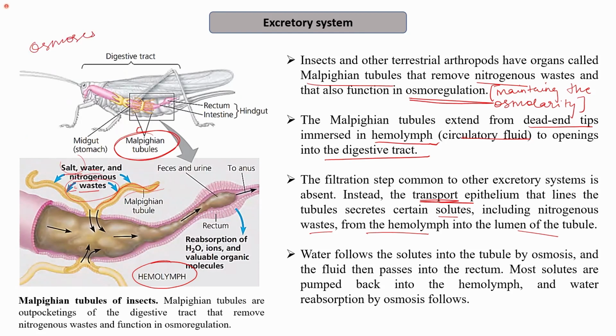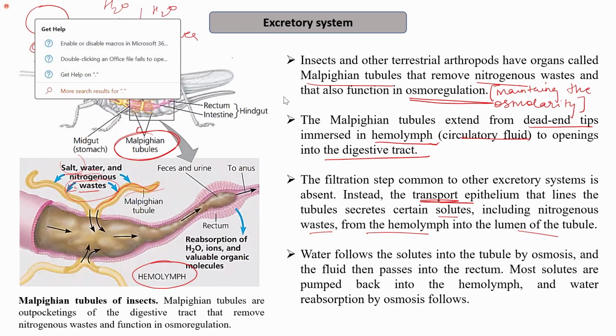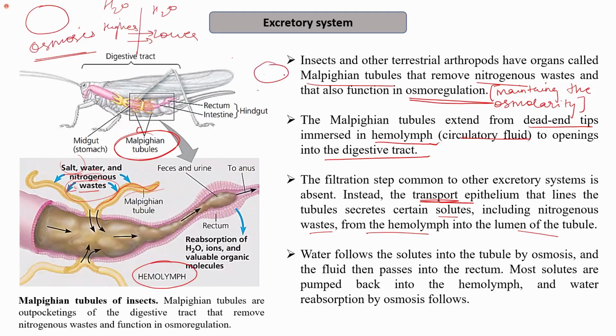Now, since there is a flow of salt and nitrogenous waste into these Malpighian tubules, then due to the process of osmosis. So what is osmosis? That is the movement of water from its higher concentration to its lower concentration. Suppose this is the inner of the Malpighian tubule, and the salt and nitrogenous waste has entered. So the water concentration will be higher in the outer than in the inner, right? So the water concentration here will be lower in the Malpighian tubules. Therefore, the water will also rush into the Malpighian tubules.